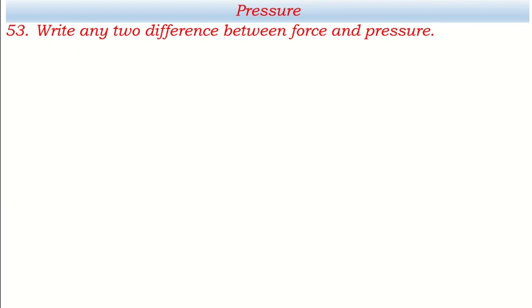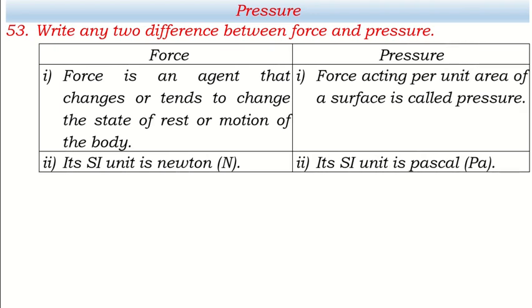Write any two differences between force and pressure. It will be better to have a table. If we have to write differences, then certainly it will be better to show with the help of a table. Force is an agent that changes or tends to change the state of rest or motion of the body. It was taught in the chapter Force and Motion. And what is pressure? Force acting per unit area of a surface is called pressure. At the beginning of this chapter, I told about the definition of pressure. The force is measured in Newton, but the SI unit of pressure is Pascal.